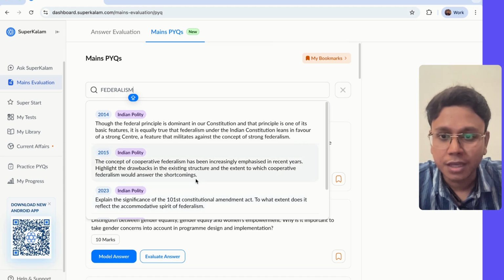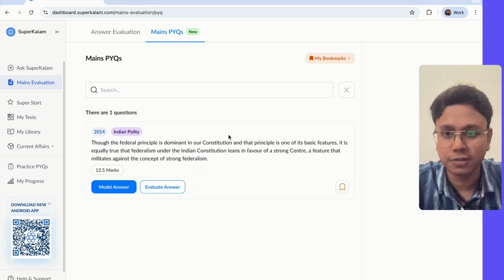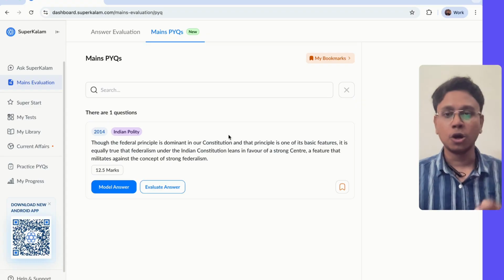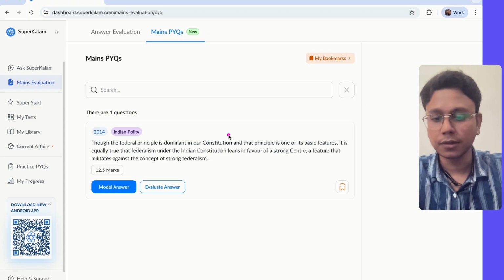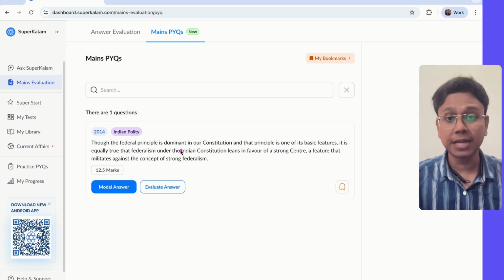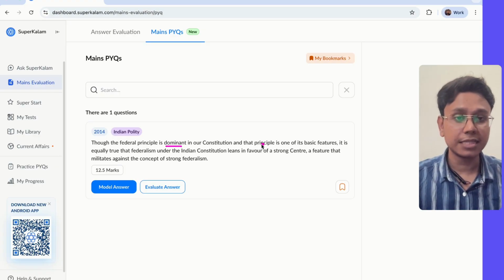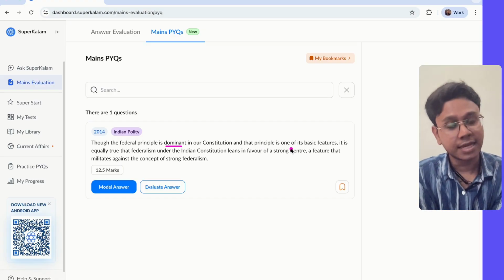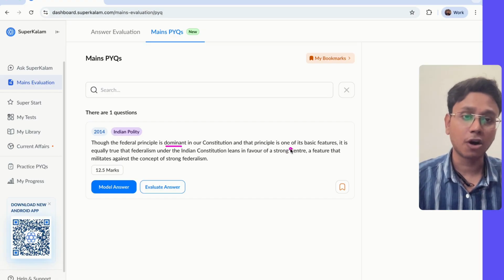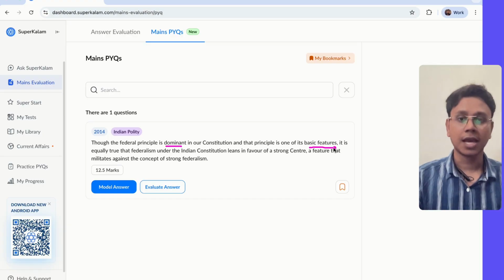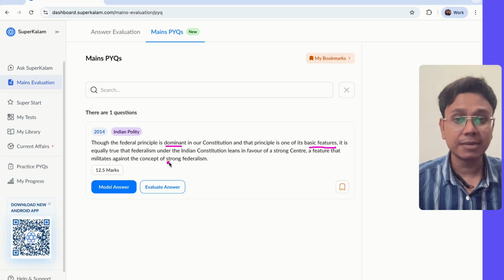These are PYQs. We can do this question from 2014. This question says, though the federal principle is dominant in our Indian constitution, the principle is one of its basic features. It is equally true that federalism under the Indian constitution leans in favor of a strong center, a feature that militates against the concept of federalism.